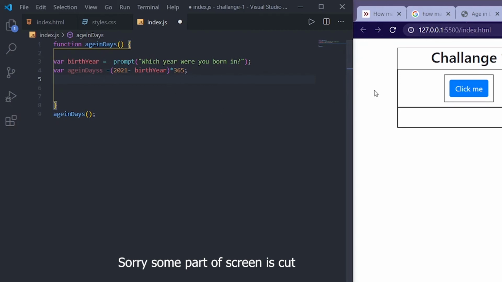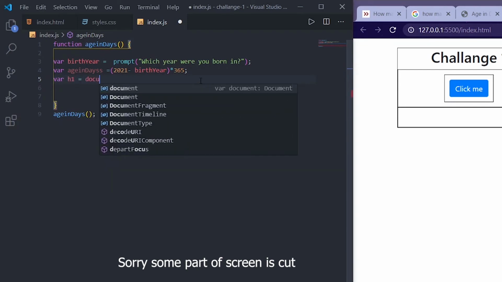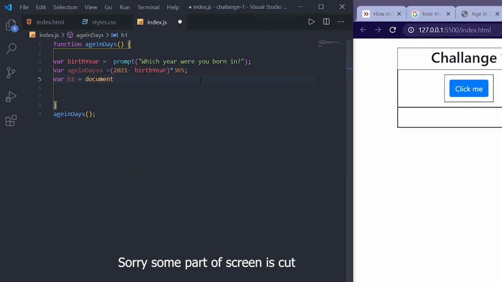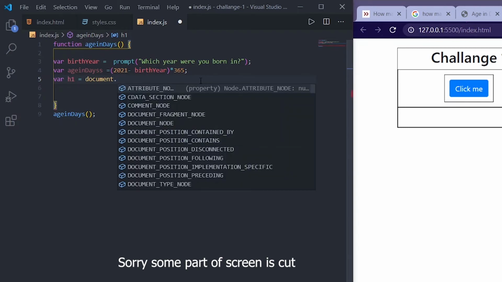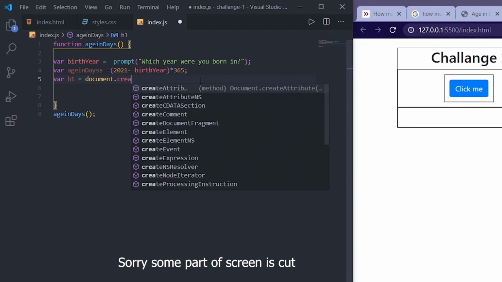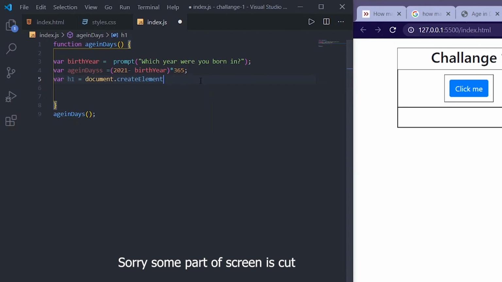Now what I need is I need to create an HTML tag on the fly, which means when our user is interacting with our file, at that time I need to create the h1 tag. So for that I will create a variable first, like h1 or any name you can give, is equals to document. Means I am targeting the document first, and in that document I am going to create an element.